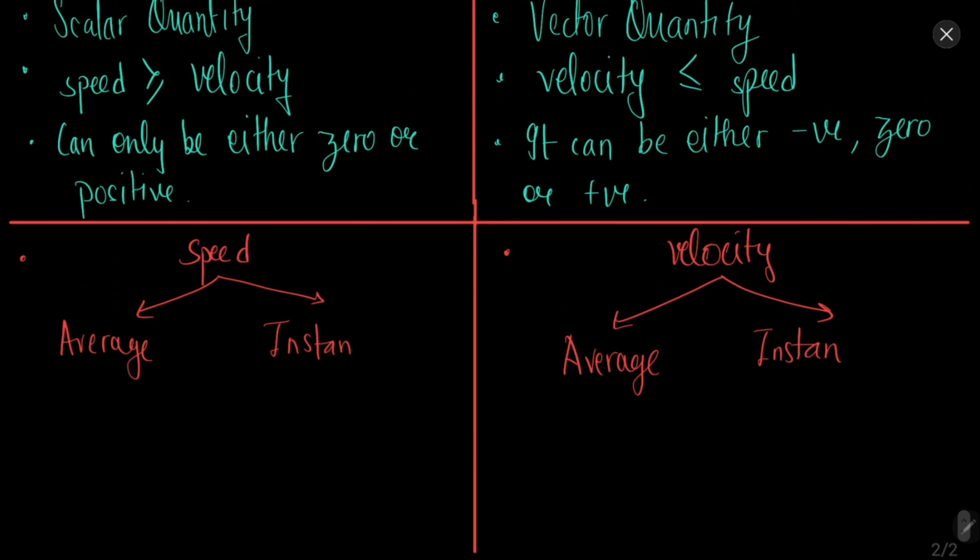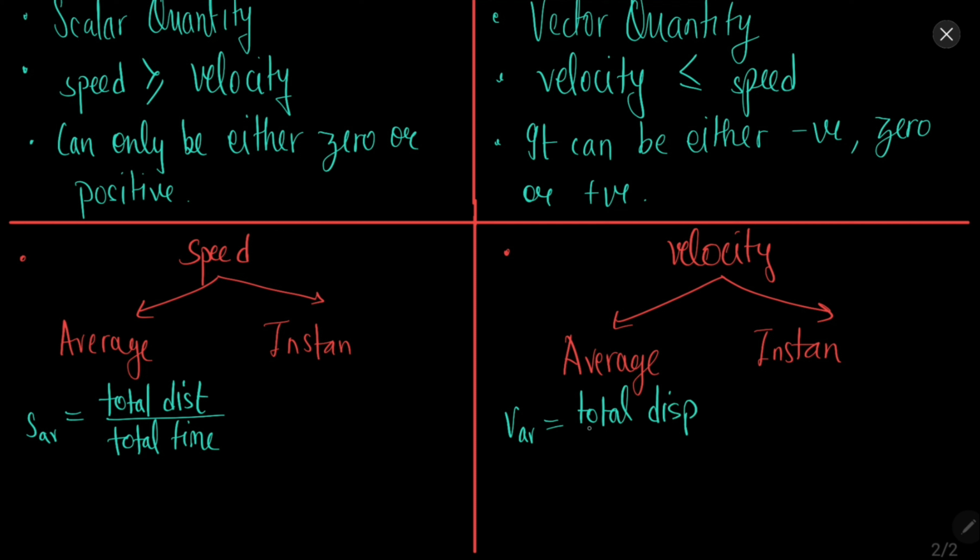It is quite simple. When we consider the complete path and complete time, then it is the average velocity or average speed. So average speed is equal to total distance upon total time traveled, and average velocity is the total displacement upon total time.